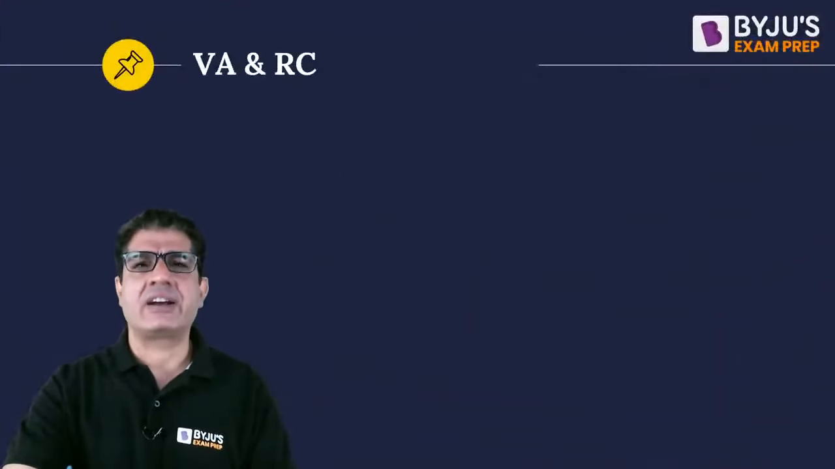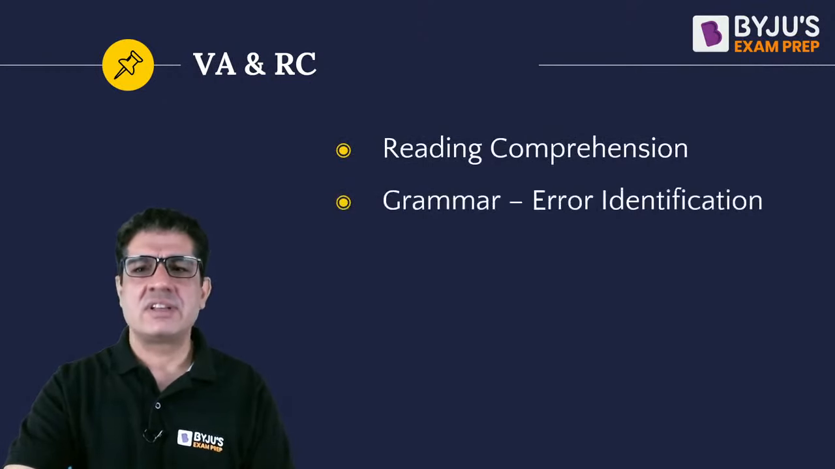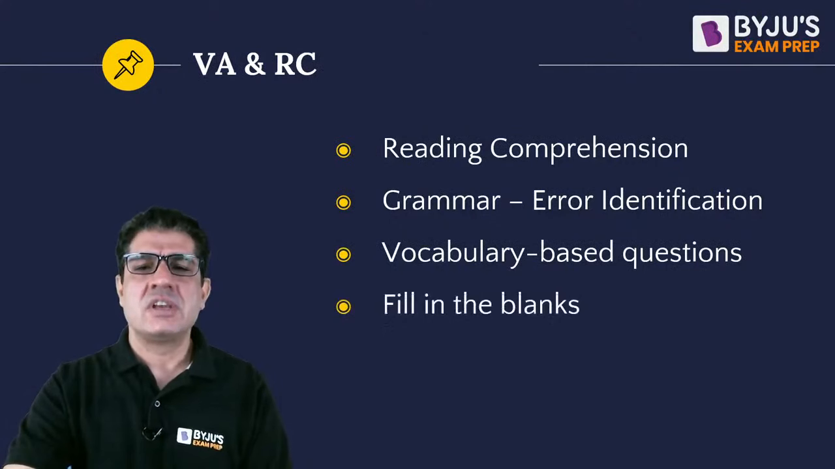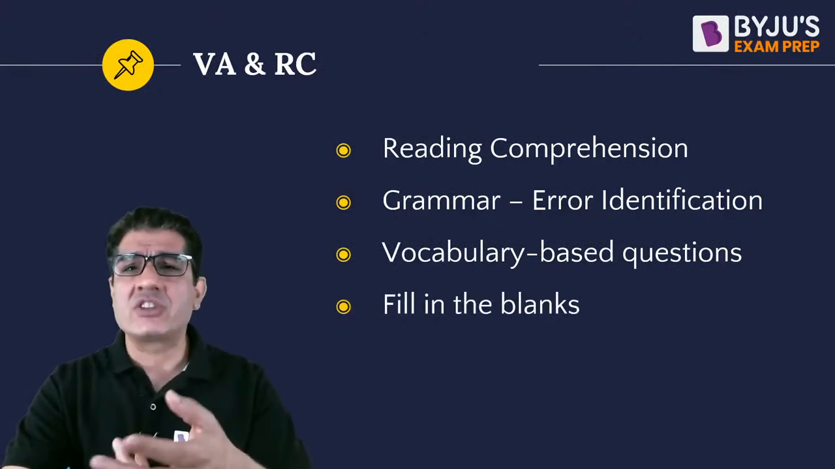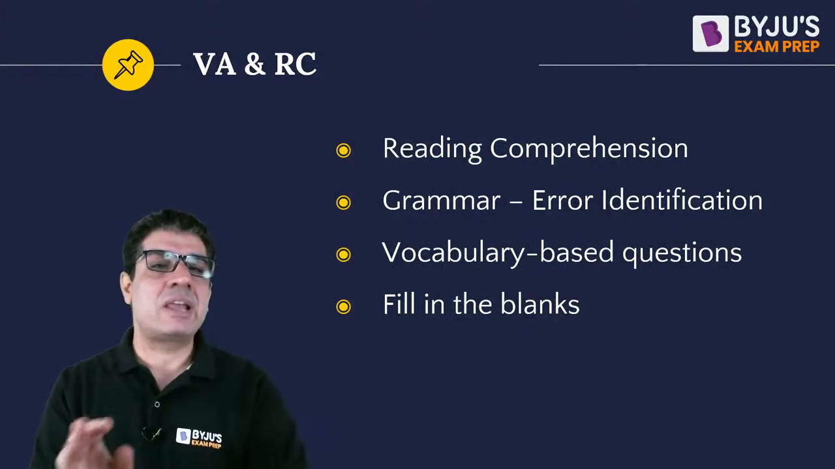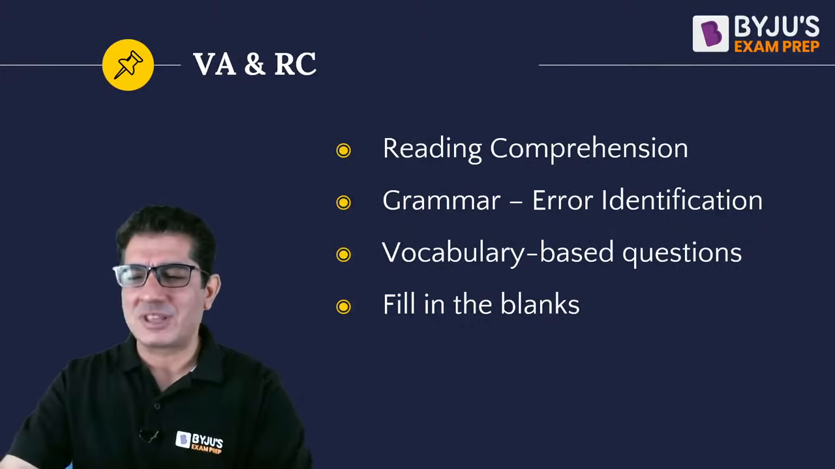And within VA and RC, I think it is more or less a fairly standard exam, where I'd say the difficulty level is a little on the lower side when we compare it to exams like CAT and XAT. But it asks you reading comprehension. It gives you a lot of grammar based questions which are predominantly focused on error identification. Then there are vocabulary based questions, where you have synonyms, antonyms, foreign expressions, idiom phrases, all of those. And then you have fill in the blanks, and the fill in the blanks in Maharashtra CET can at times be a little unconventional. I will show them to you today.